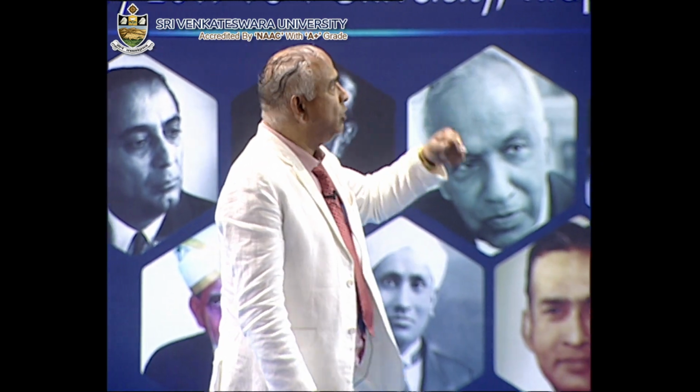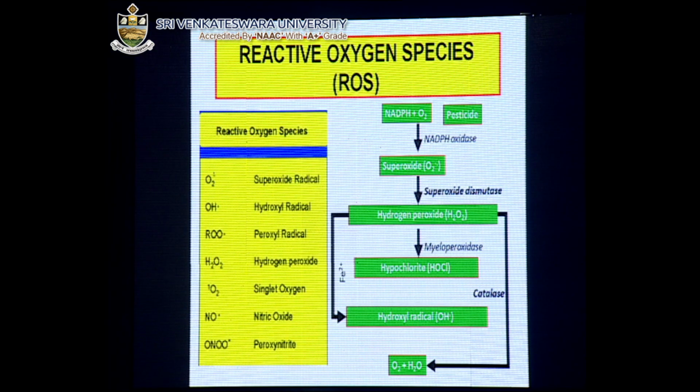Now these are the reactive oxygen species that are produced in the body. To inhibit them, our body produces catalase, SOD, that is superoxide dismutase, or peroxidases, to control and neutralize these chemicals in the body.